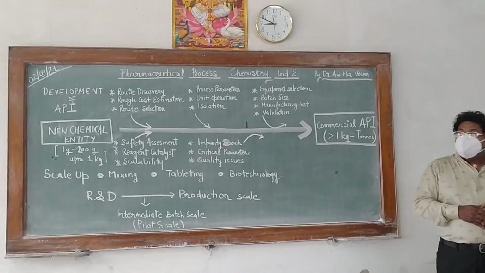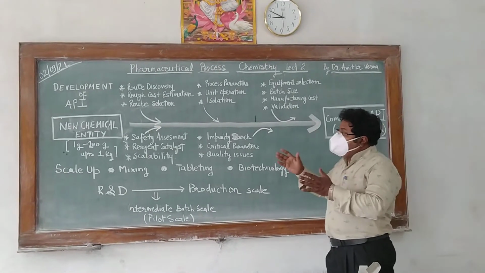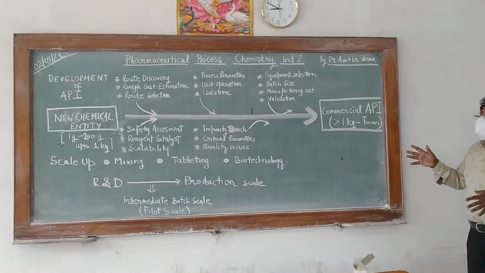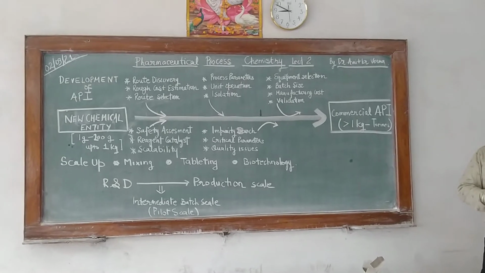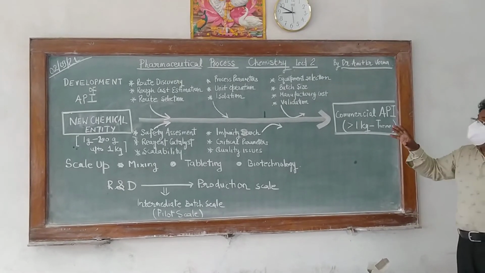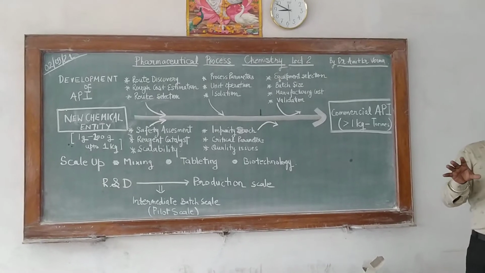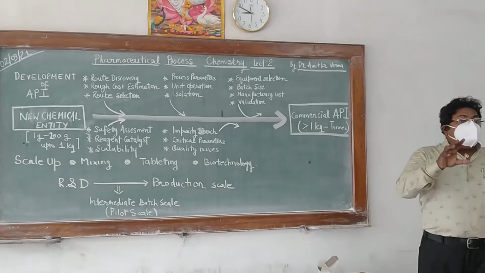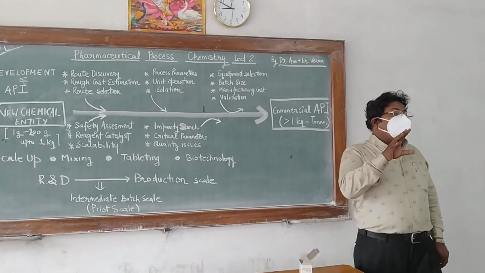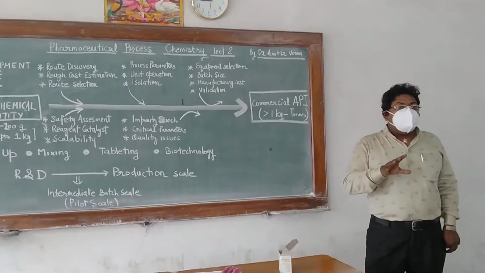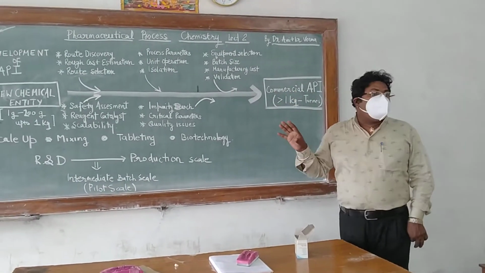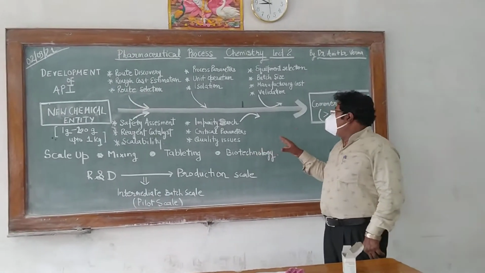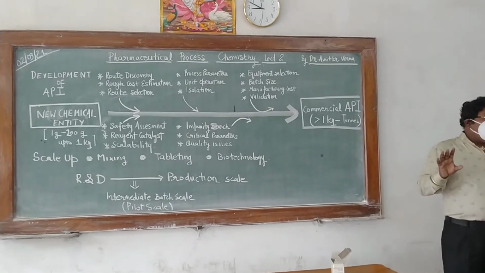So you can see from 1 gram, or 200 grams, to 1 kg, or up to tons. These are all the factors taken into consideration, and who is taking care of this? This is your process chemist. So if you are joining any bulk drug manufacturing plant, you will become a process chemist. The informed students are eligible for that, and they will perform all these duties. All these parameters they have to check and validate, and then the API comes to the company.